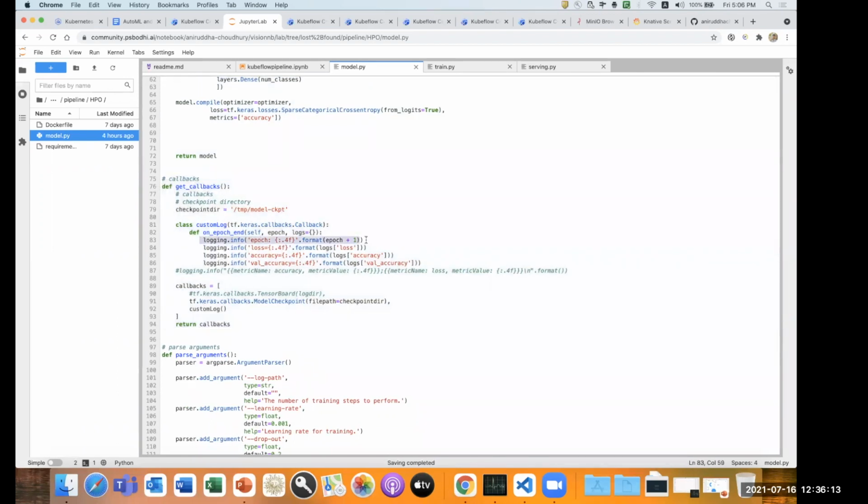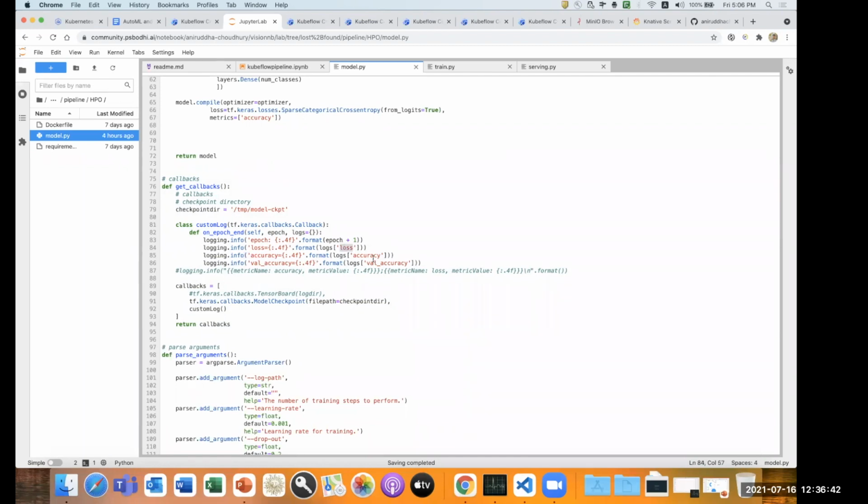So these logs will be tracked as logging.info of any sort of dot format method of loss, accuracy, validation, either confidence interval or any sort of metrics, F1 score we can integrate. So these logs will be tracked by Katib, and it will try to see which metrics I want to minimize or maximize. So I'll talk about the minimize and maximize in Katib, how which parameter or metrics Katib will track to optimize for the best model results.